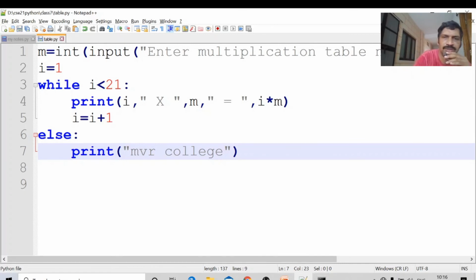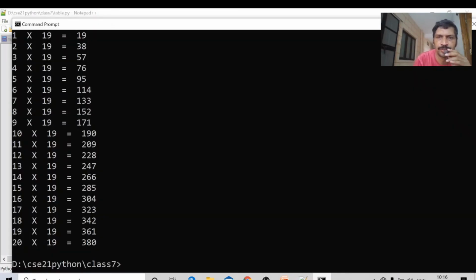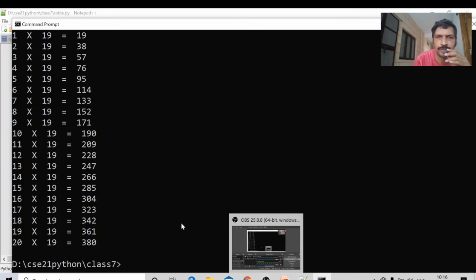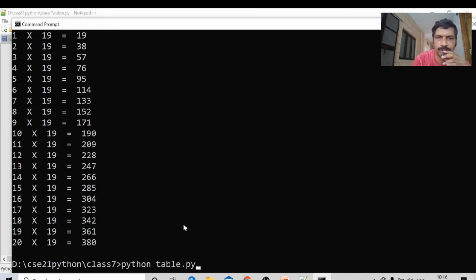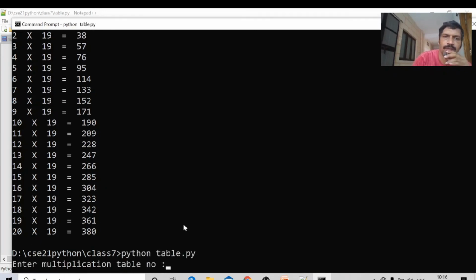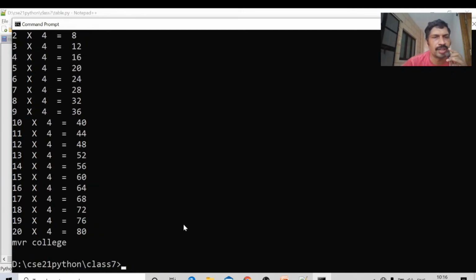Okay, Control S. I am saving this program and running it. Python table.py. Enter the table number 4. Okay, MVR college is printed. The else block is executed here.